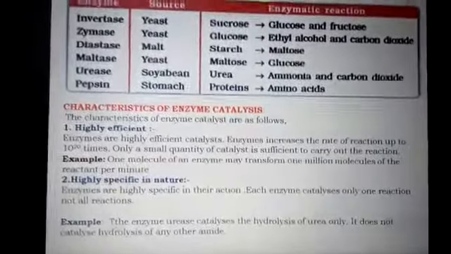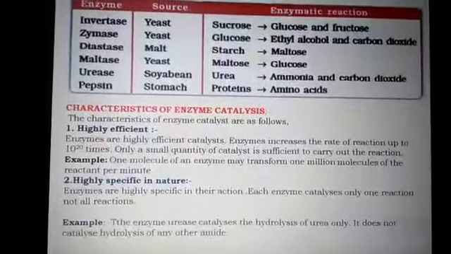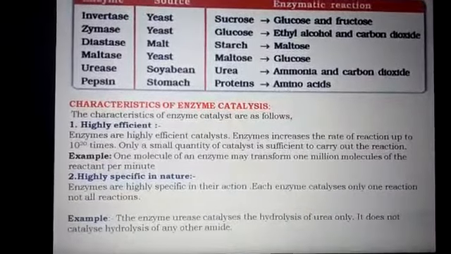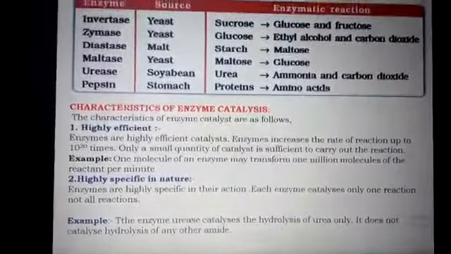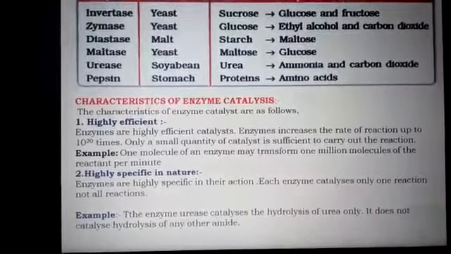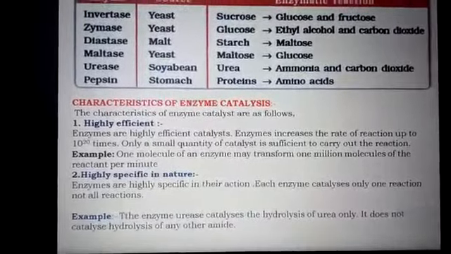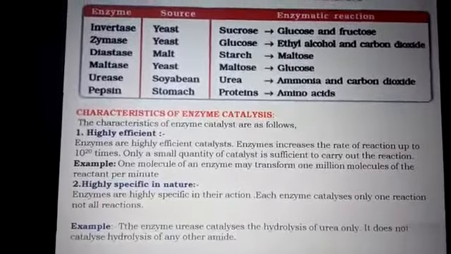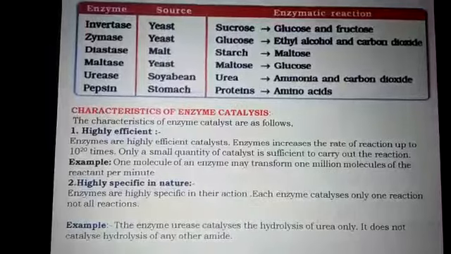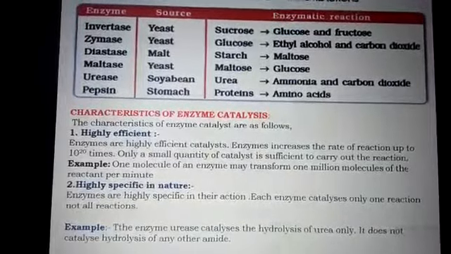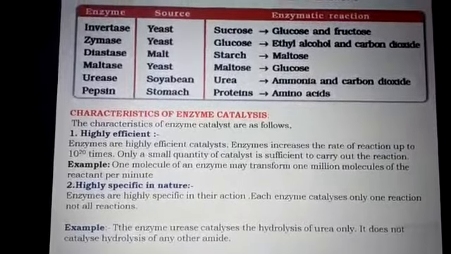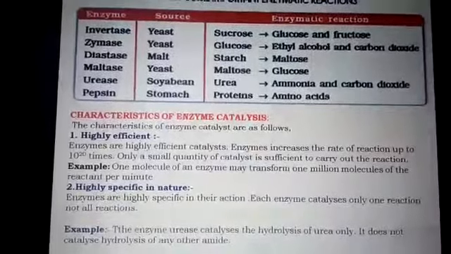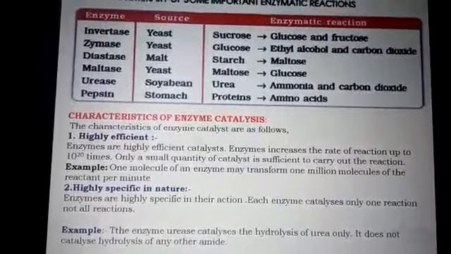Okay, dear students, the next topic is the characteristics of enzyme catalysis. It is an important one. The first is that enzymes are highly efficient and highly specific in nature. Let us consider the first one. Enzymes are highly efficient catalysts. Enzymes increase the rate of reaction up to 10 raised to 20 times. It is very big. Only a small quantity of catalyst is sufficient to carry out the reaction. For example, one molecule of enzyme may transform 1 million molecules of reactant per minute.